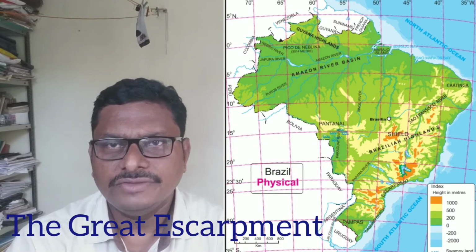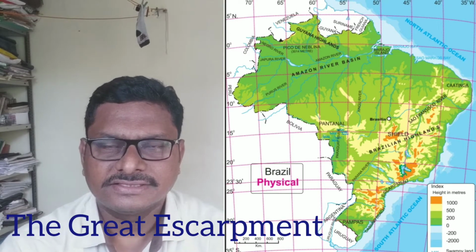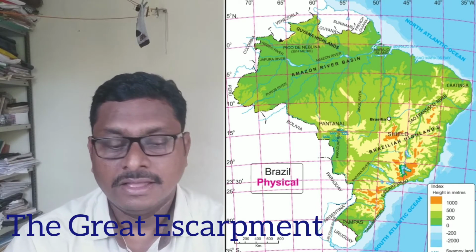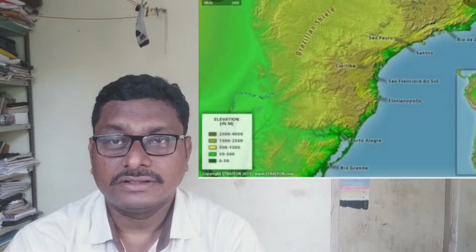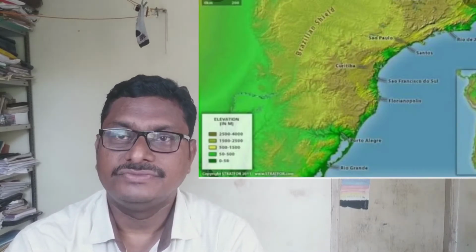My friend, if you see the area of the escarpments, it's quite small in nature, but the importance of the Great Escarpments in terms of climate and physiography is very vast. Although it is a very small area, the nature of its slope and the effect of the Great Escarpments on the Brazilian climate is very important, and that is why we decide that this is one of the physiographical divisions of Brazil.